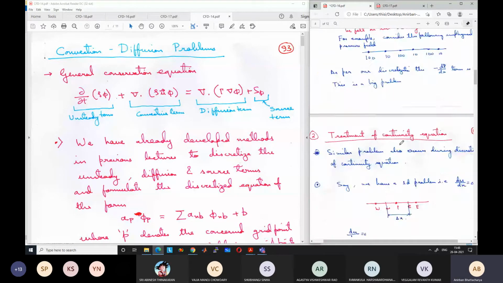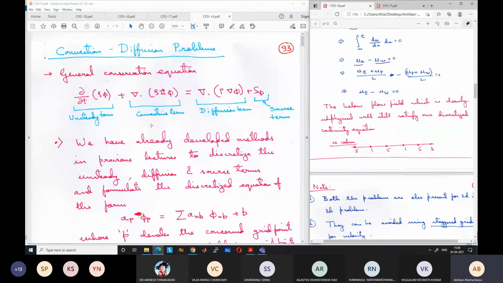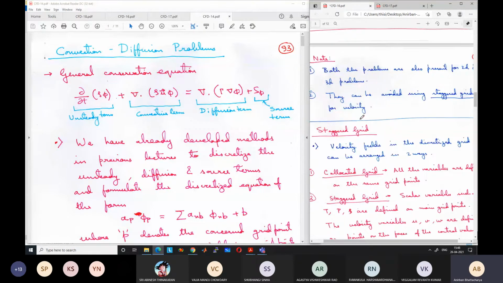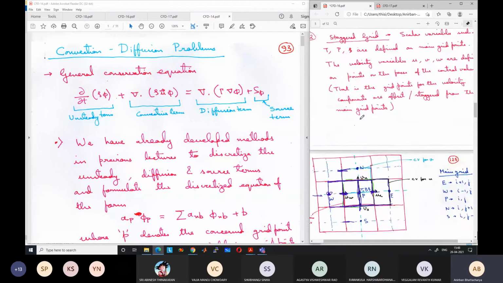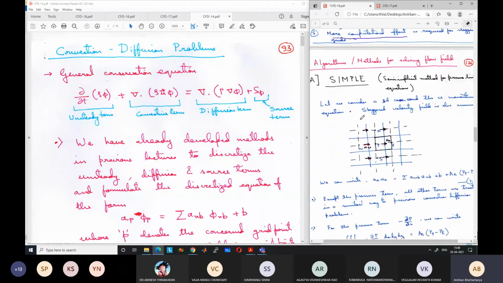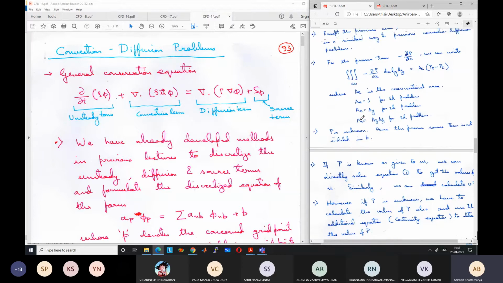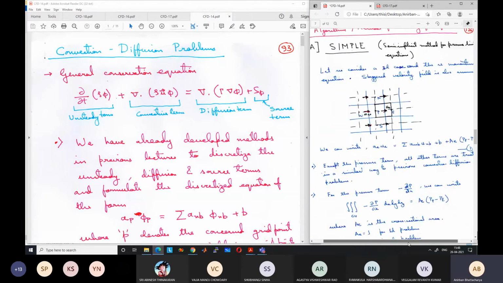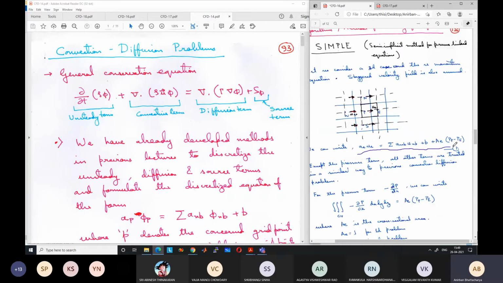We can just discretize it based on any of the known methods like the upwind scheme, hybrid scheme or power law scheme. And what will you obtain after discretization? You will obtain an equation like this: a_P U_P is equal to summation a_nb U_nb plus b.